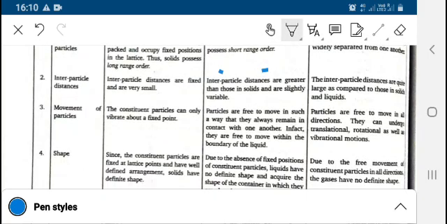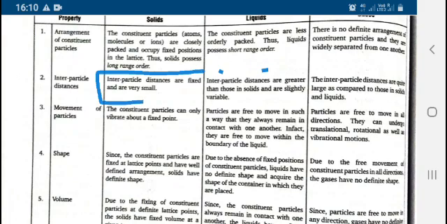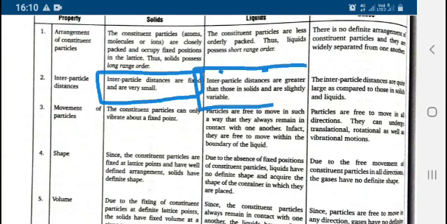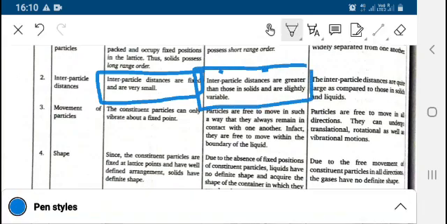Interparticle distance. In case of solids, interparticle distances are fixed and very small, whereas in liquids interparticle distances are greater than those in solids and slightly variable. In gases, the interparticle distances are quite large as compared to those in solids and liquids.